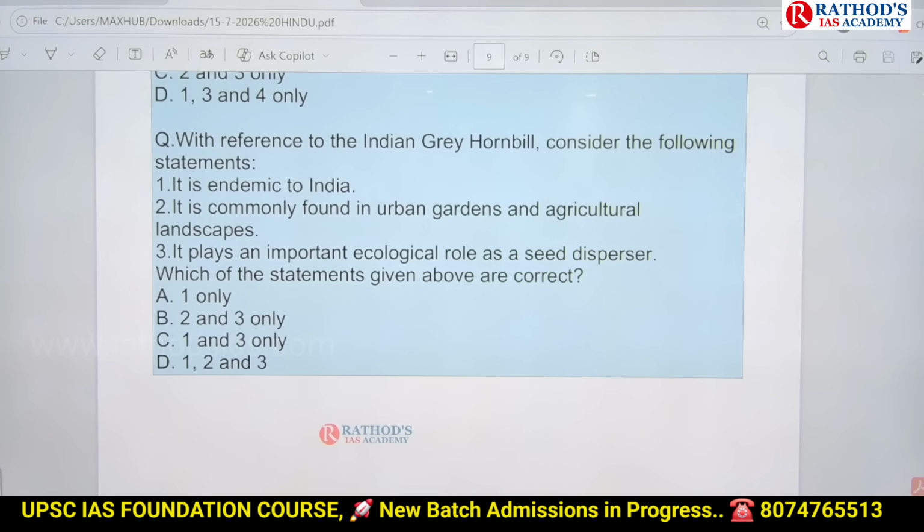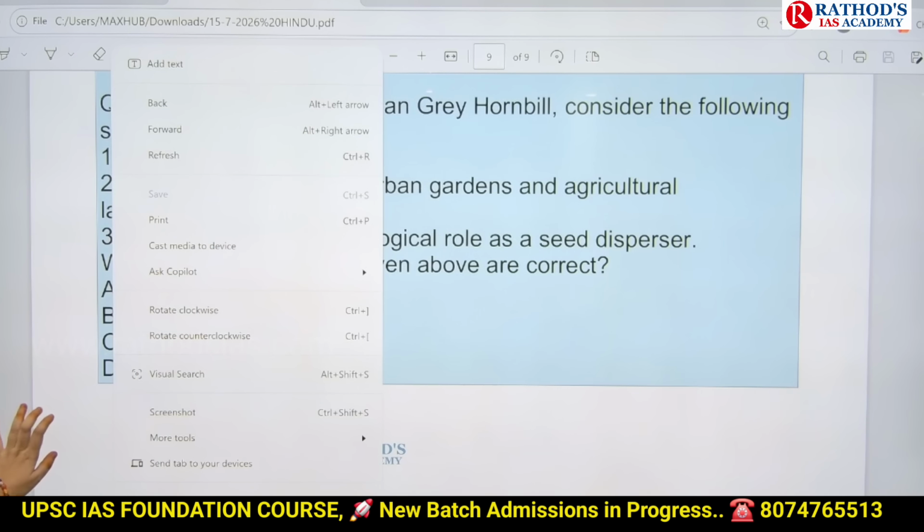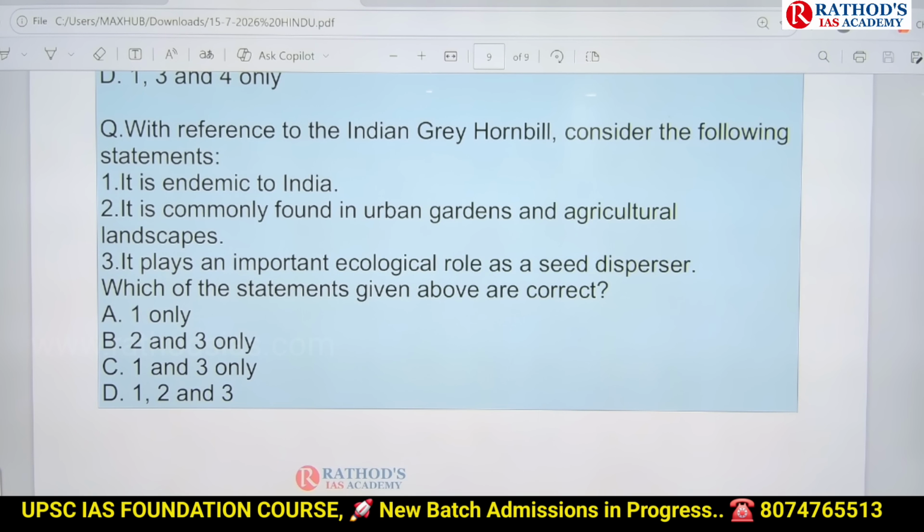See this next one, guys, with reference to Indian grey hornbill. It is endemic to India. It is commonly found in urban gardens and agricultural landscapes. It plays an important ecological role as a seed disperser. You don't know this? Try to solve this by using common sense and elimination of the statements. 3 is right, because what will birds do?